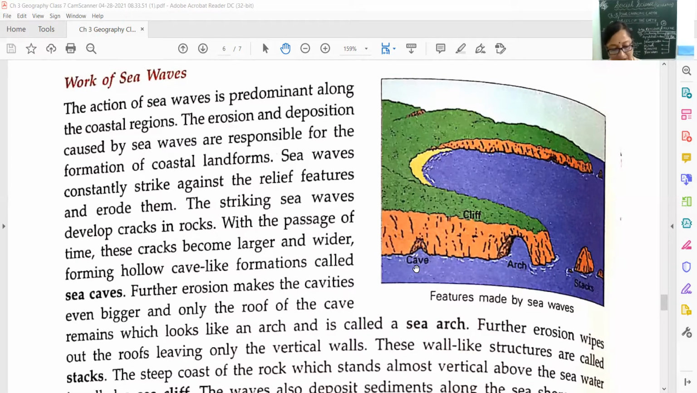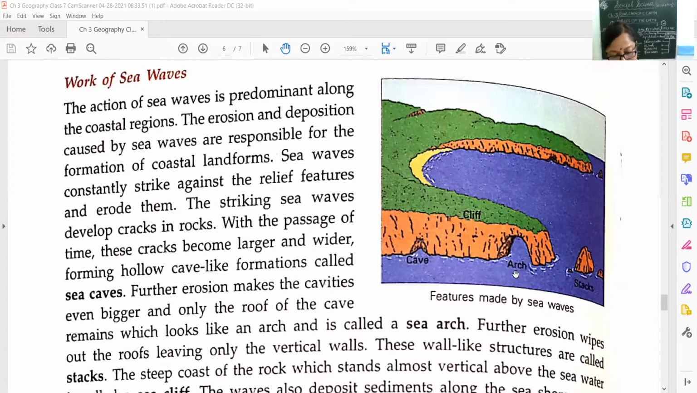Now, the second formation is that further erosion makes the cavities even bigger and only the roof of the cave remains. See here, the sea caves are formed, and again sea waves are striking against the landform, and it becomes a little larger, a little bigger, which looks like an arch. You can see here, it's looking like an arch. And this formation is called sea arch. Okay, children. This formation is called sea arch.